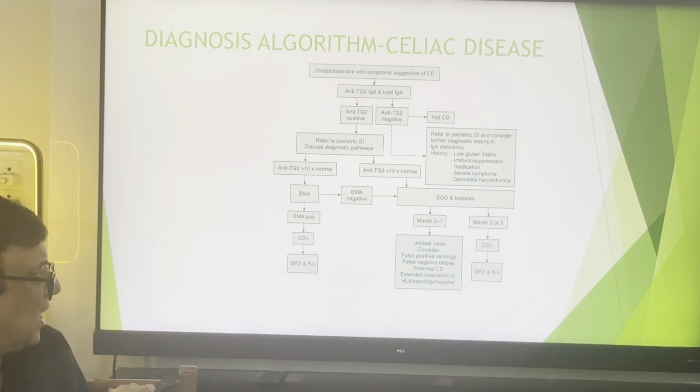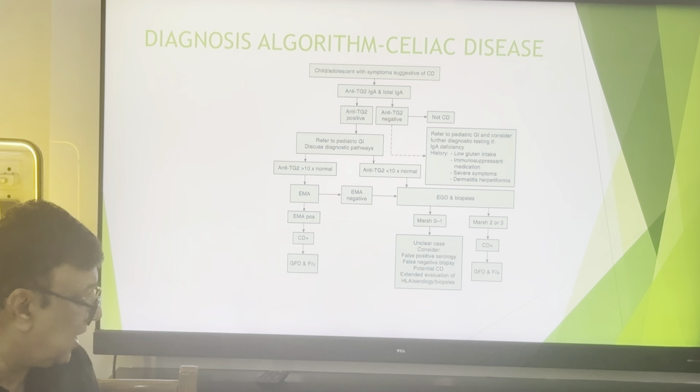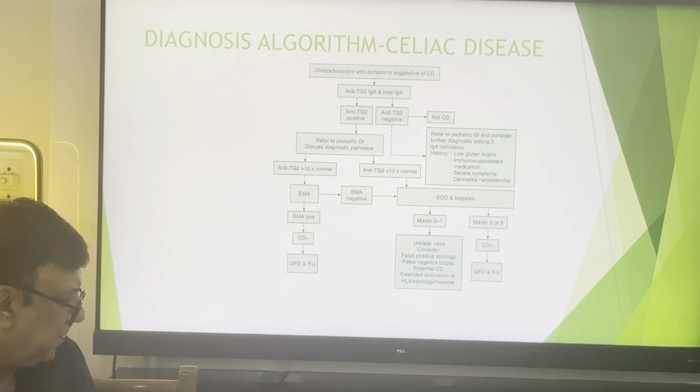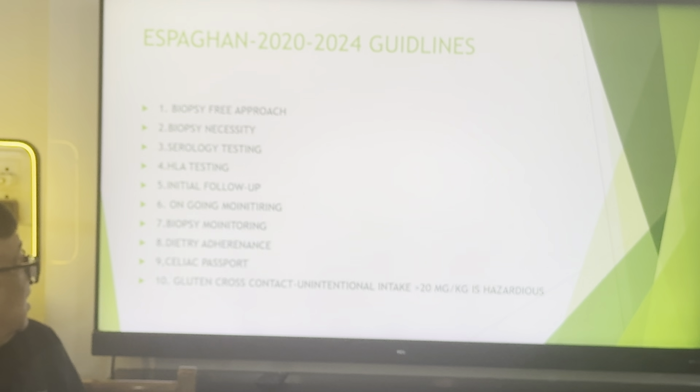If the titers are less than 10 times and EMA is negative, get the biopsy done and see in which stage the child is. If it is Marsh 2 or 3, it is celiac disease. Again, it's a confirmed diagnosis of celiac disease. Put the child on a gluten-free diet and follow up. These are the current recommendations of the ESPGHAN 2022-24 guidelines.